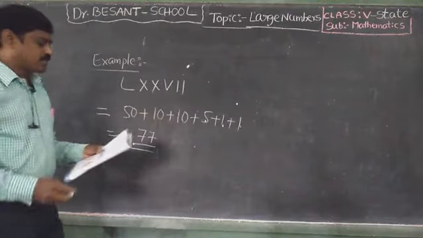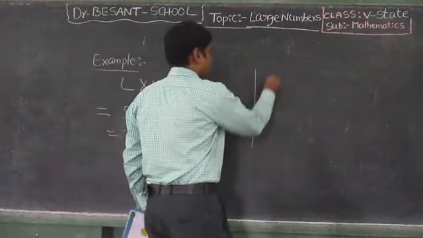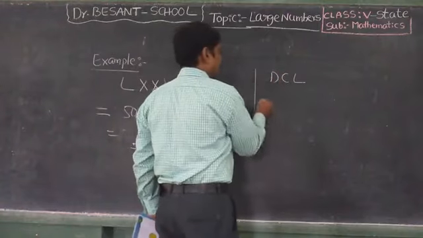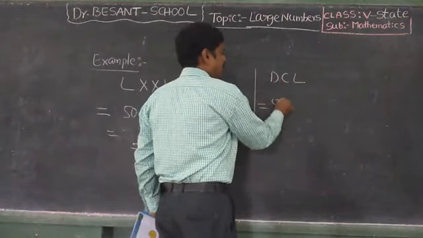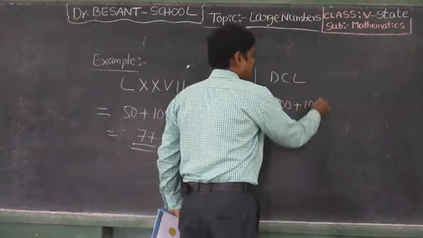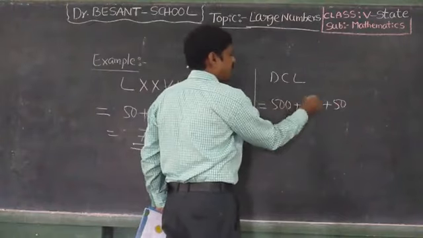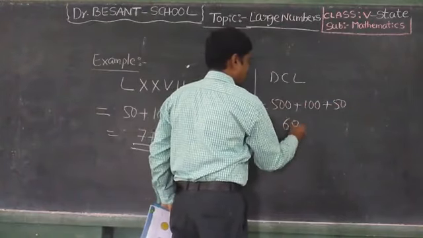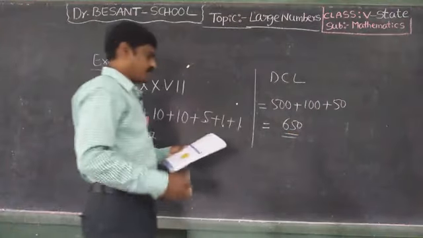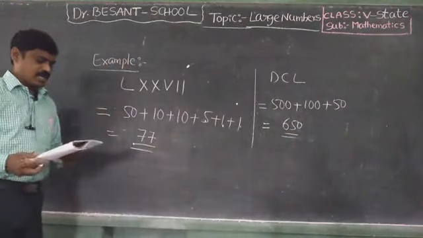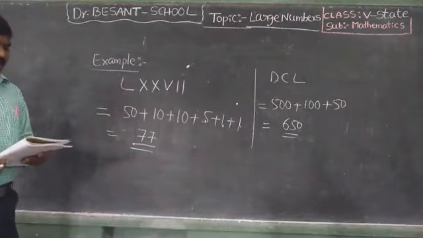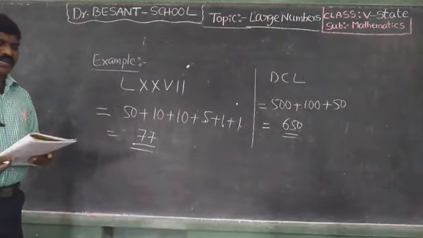Okay. Next, DCL. So D 500, C 100, L 50. So that is equal to 500, 600, 650. So 650. Okay.